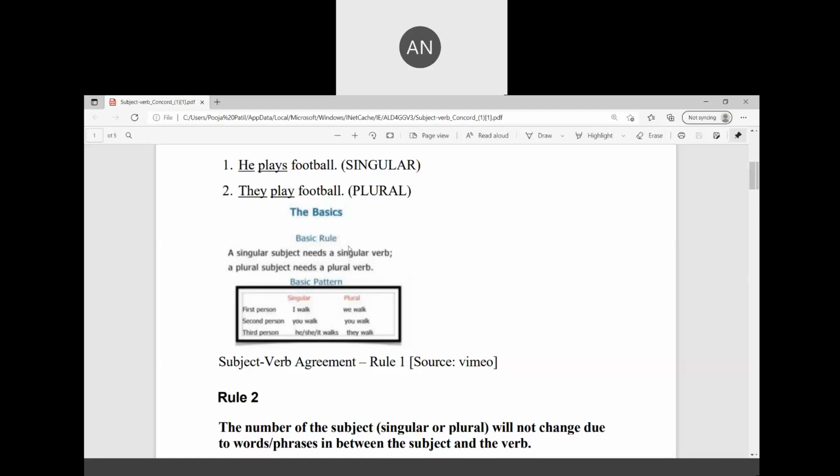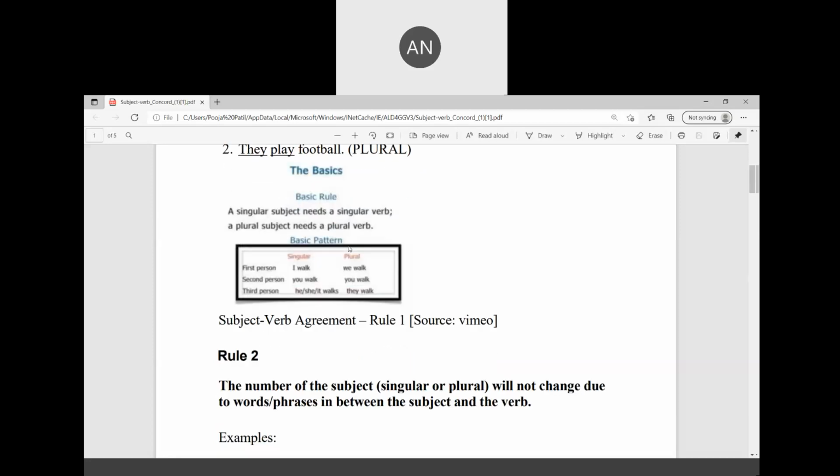Third person is he, she, it, and one single name. If it is Geeta, Ram, Rahul, they are all singular, so the s or es is added. In plural, they and more than one name. Geeta and Sita walk. Ram walks, but Geeta and Sita walk. So a singular subject needs a singular verb. A plural subject needs a plural verb.